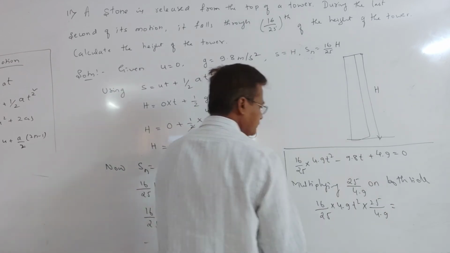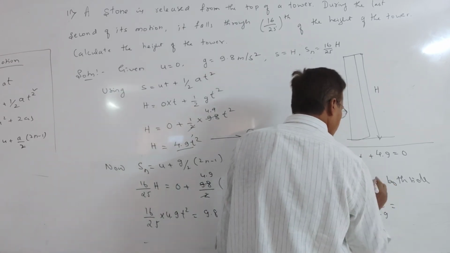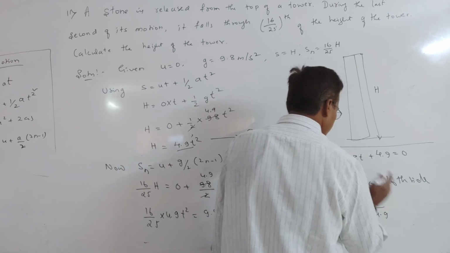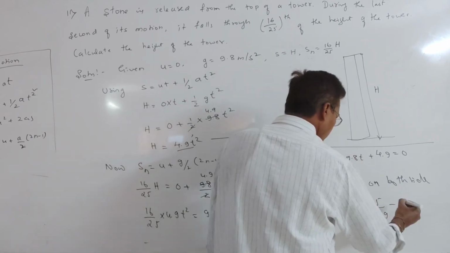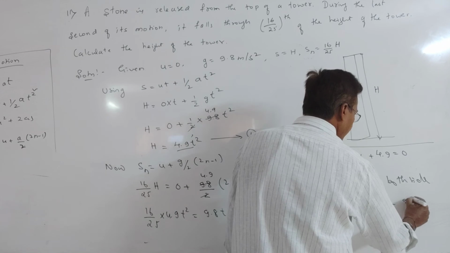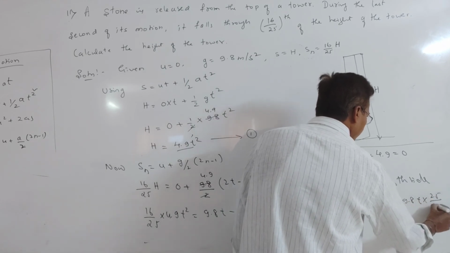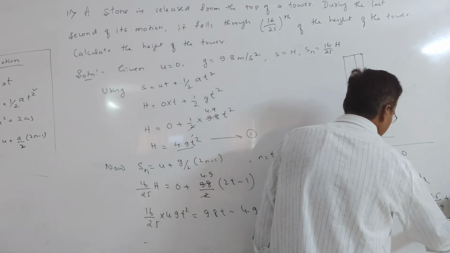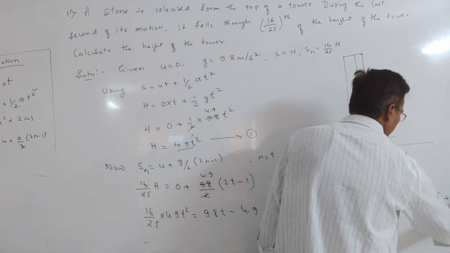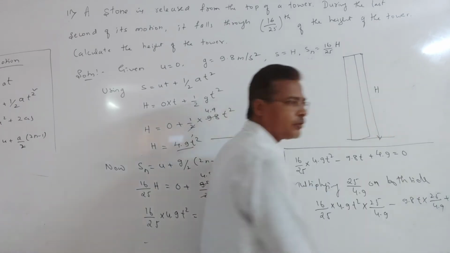Equal to, this is minus 9.8 into t into 25 by 4.9, plus 4.9 into 25 by 4.9. Anything multiplied with 0 is 0 only.